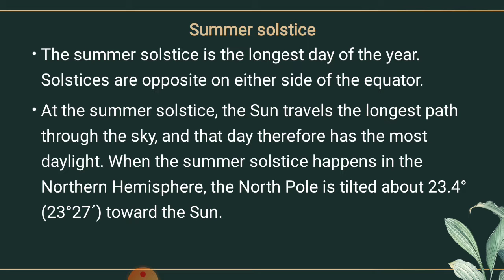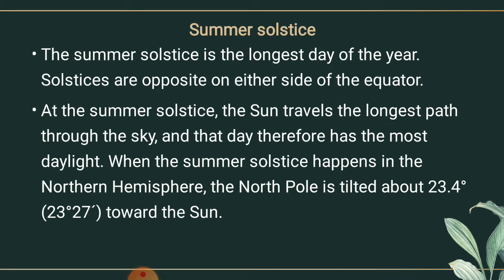When the summer solstice happens in the northern hemisphere, the north pole is tilted about 23.4 degrees towards the sun. Dear students, you will see that on 21st of June, the northern hemisphere is tilted towards the sun, towards the north pole.